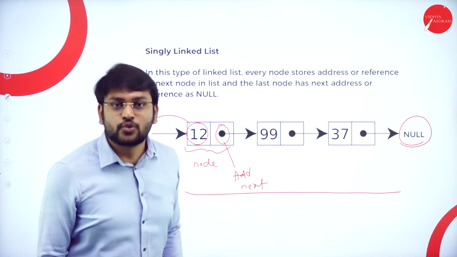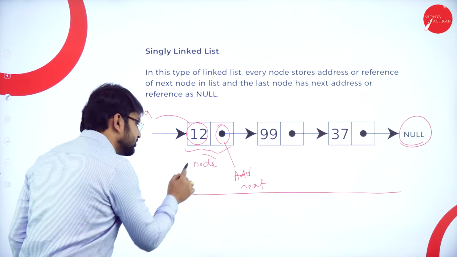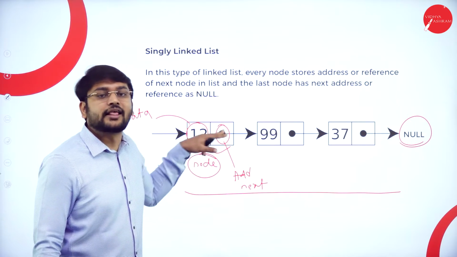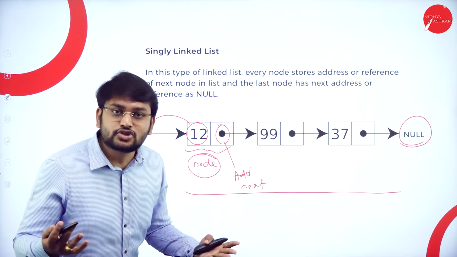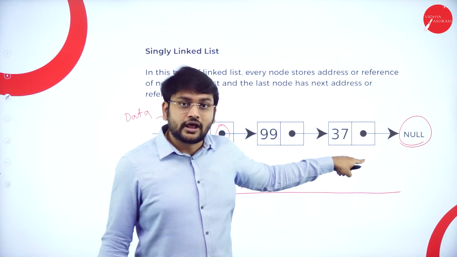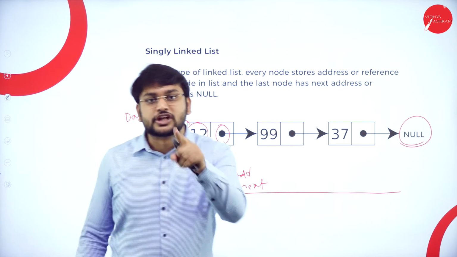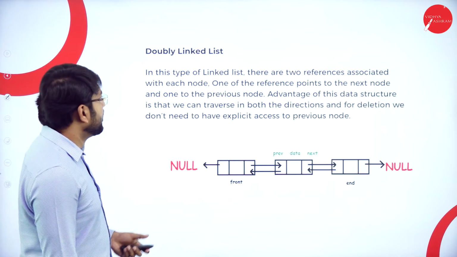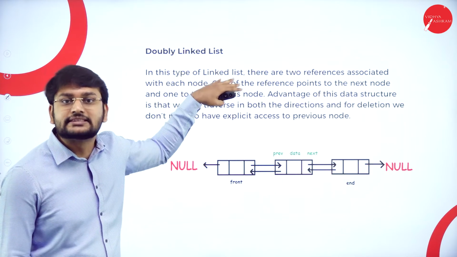Linked list in the sense, what will you remember? You will just remember the node. So in that node, how many parts? Two. One is data, another one is address. Address contains what? The address of the next node. The last node address will be null. So that's what you need to remember with respect to the singly linked list. Fine. Moving forward to the doubly linked list.